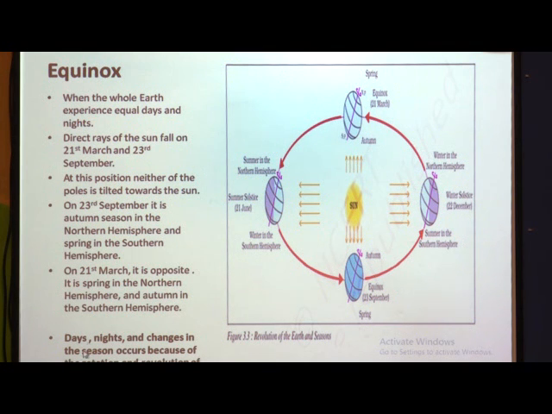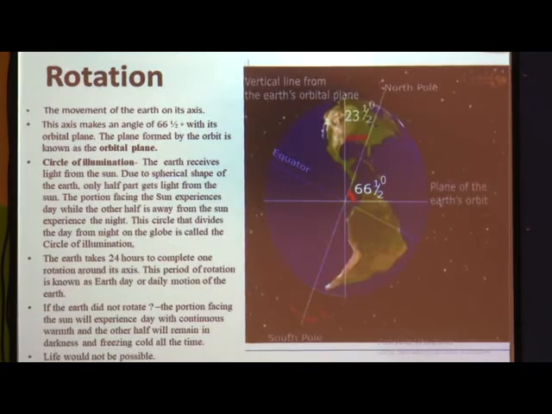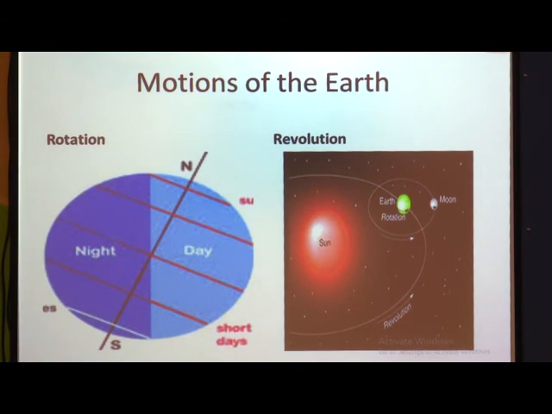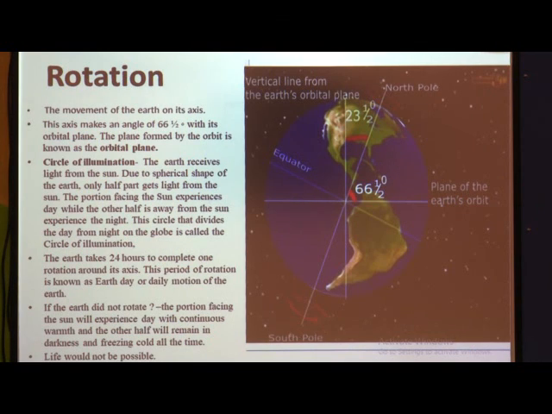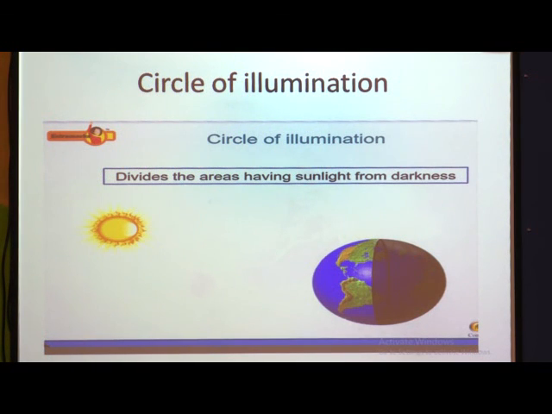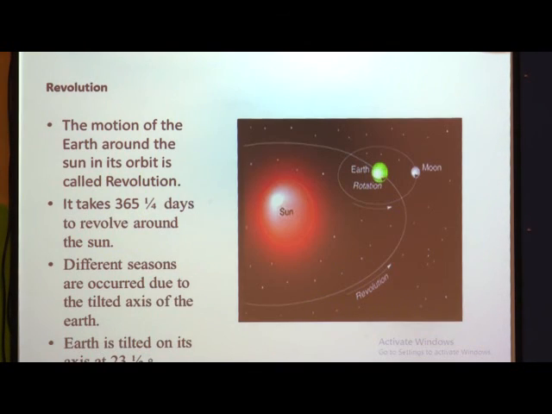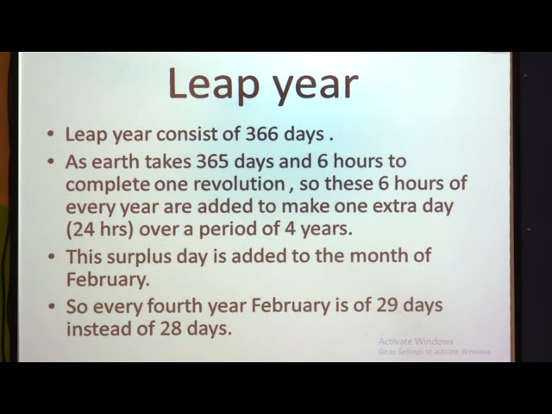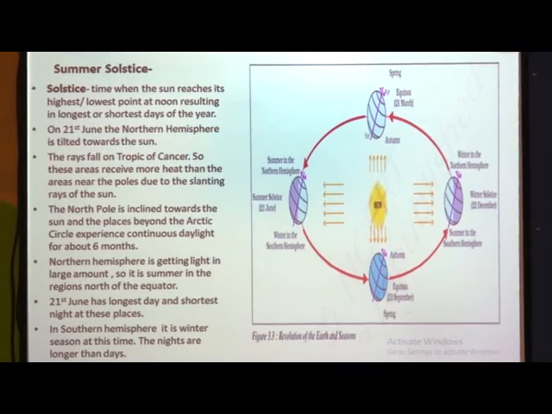And children, why do days, nights and changes in the seasons occur? Just because of the rotation and revolution of the earth. So, hope you have understood what we mean by equinox, children. This is what we have learned today. We have learnt about two motions of the earth, rotation and revolution. Then what we mean by circle of illumination, the circle that divides the sunlight from the darkness. Then we have seen the revolution, and leap year, how to count it. Every 4 years we have a leap year.